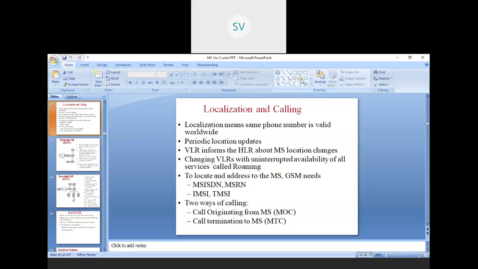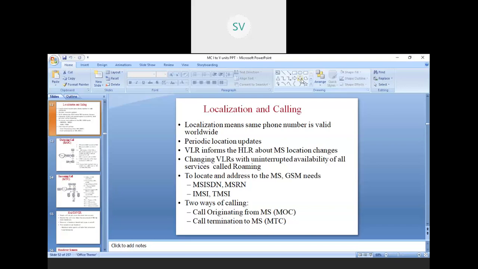this particular topic. So, as you all know, your phone number, once you take a SIM number, is valid worldwide. Whenever you are changing from one state to another state, roaming applies. Whenever you are going internationally, you'll have to change. These days you have WhatsApp and all, but your SIM doesn't operate in international calls. It doesn't allow you to operate in international calls. So here, how this localization takes place nationally is what we are going to study.